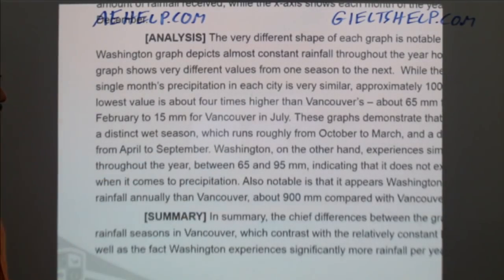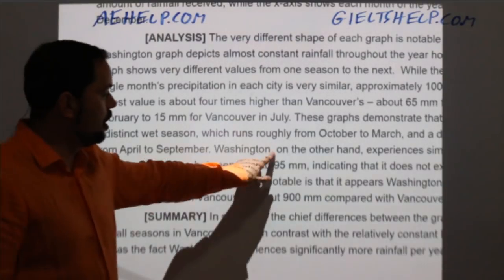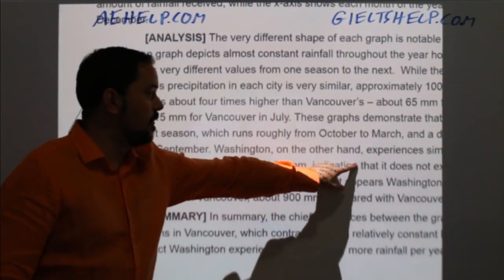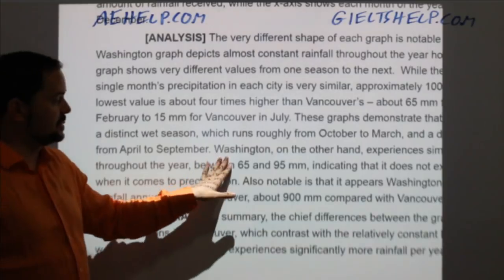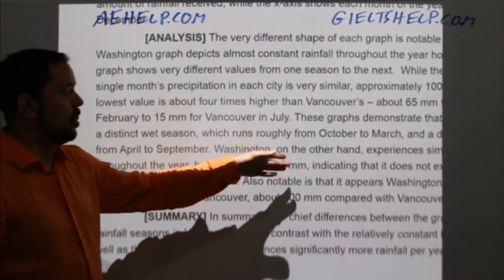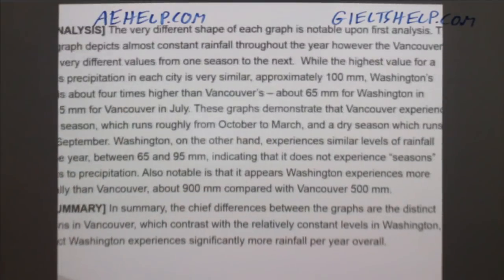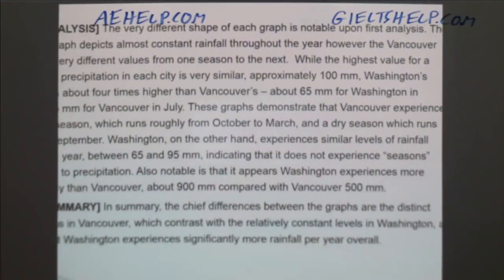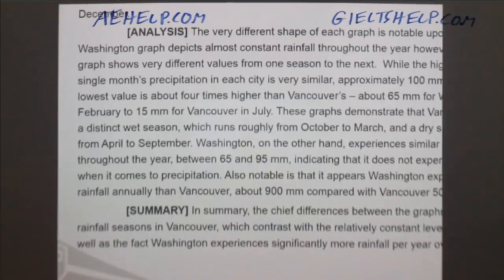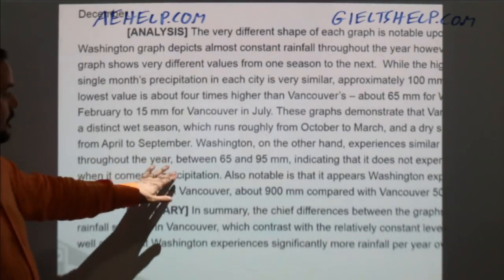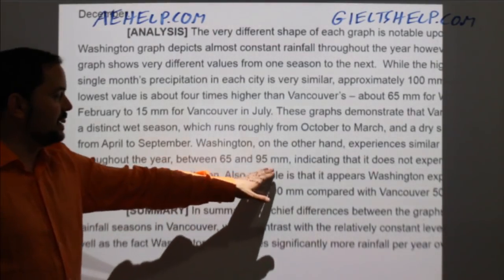Continuing on from here. So Washington, comma, on the other hand, comma. The reason why is because this is read as Washington, on the other hand, experiences similar levels of rainfall throughout the year, okay? So there's no distinction between seasons for the rainfall, so similar amounts of rainfall throughout the year, comma, between 65 and 95 millimeters.